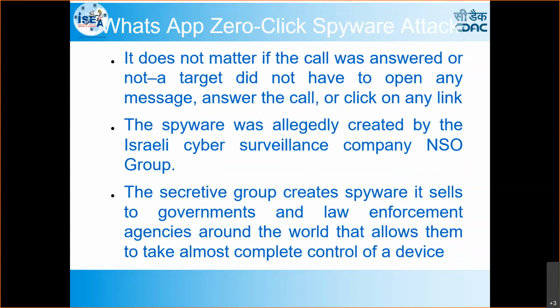Okay, so that means zero click. There is no action needed. Then the spyware is automatically entered into your device actually. Those kinds of links are kept in the device, and if they know your WhatsApp number, for that WhatsApp number they will call.